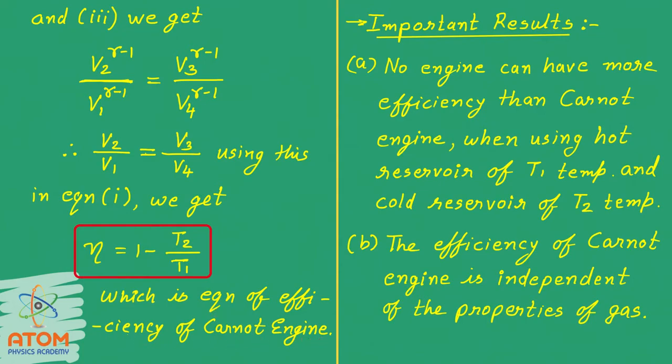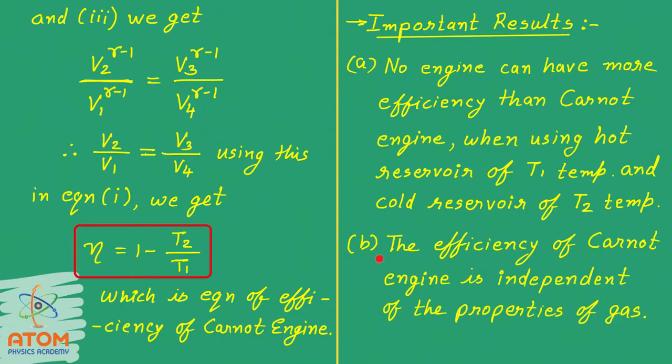Now let us see some important results from all of these discussions. Number 1. No engine can have more efficiency than the Carnot engine when using a hot reservoir at temperature T1 and a cold reservoir at temperature T2. Very important. This means that whatever engine you create, which is driven by two different reservoirs having different temperatures, cannot have more efficiency than the Carnot engine. Why is it so? That we are going to derive at the last.